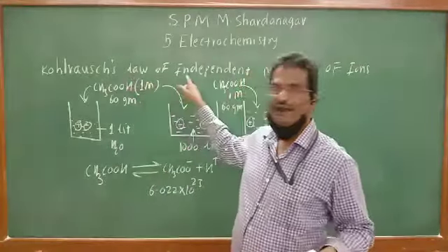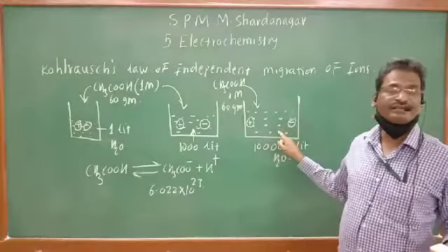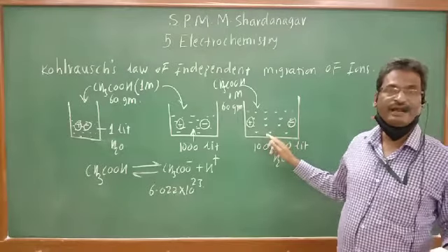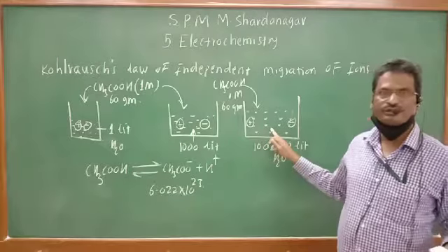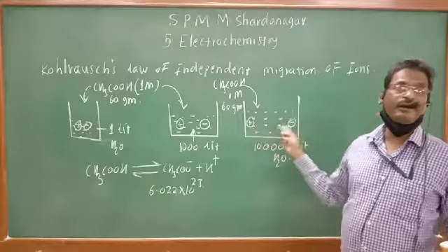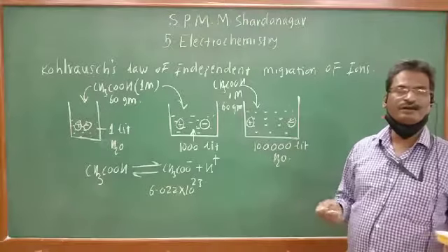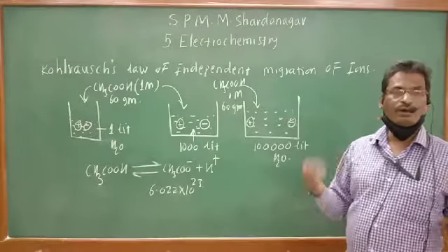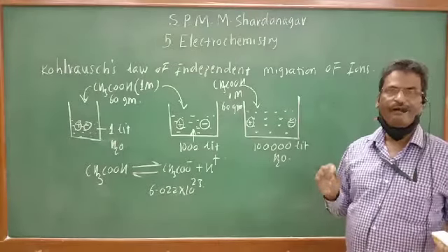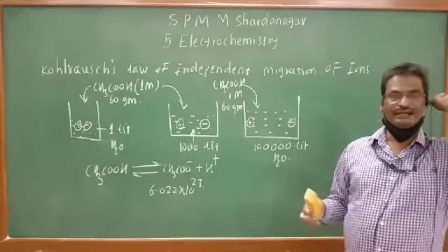Kohlrausch's law states that at infinite dilution, this is the infinite dilution, where a very large quantity of solvent is added, ions will move independent of each other because they are away from each other. They will give their own contribution towards the total molar conductivity of the electrolyte, independent of the ion with which it is coupled.